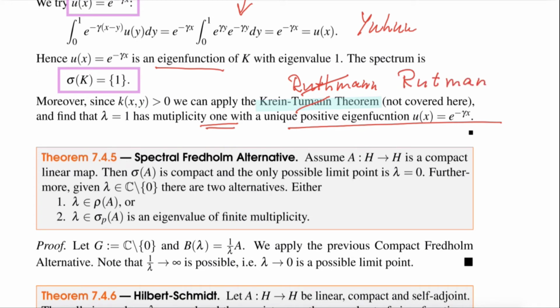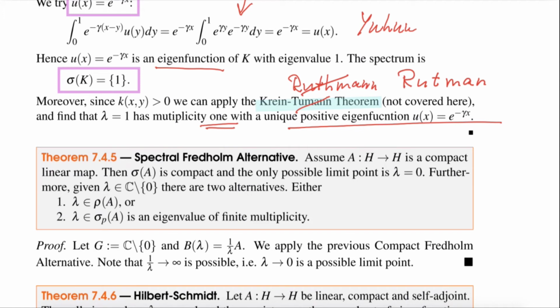R-U-T-M-A-N. Krein-Rutman. Okay, so we were talking about Fredholm alternatives. We saw the finite rank Fredholm alternative for finite rank operators, and then we moved it up to compact operators. And now we want to use it to look at the spectrum again, at the spectrum of compact operators. So it is the spectral Fredholm alternative.